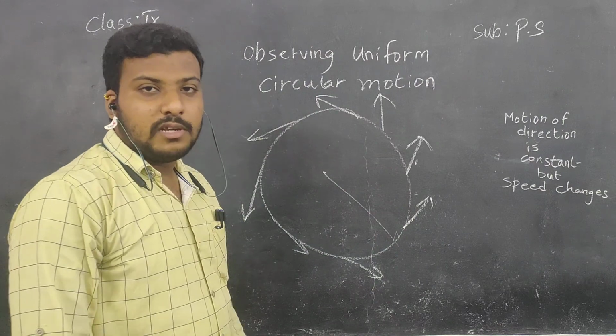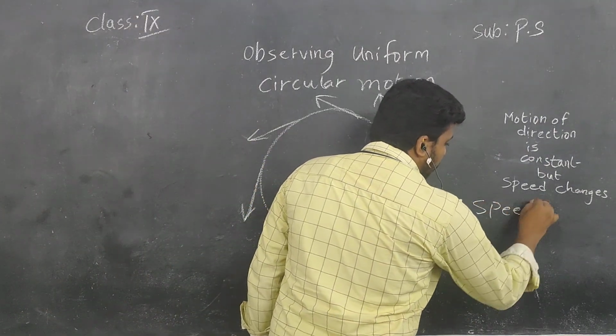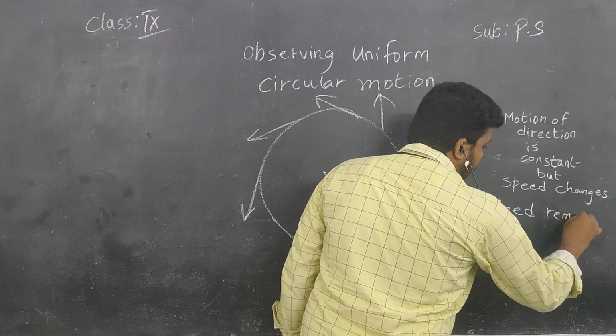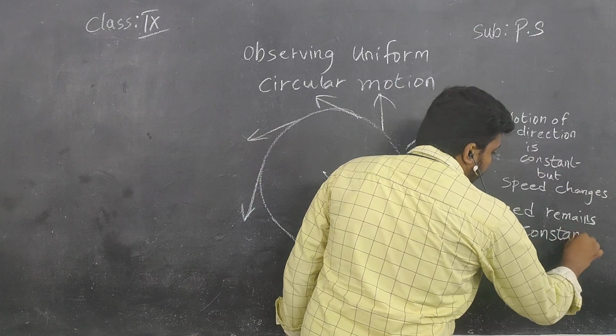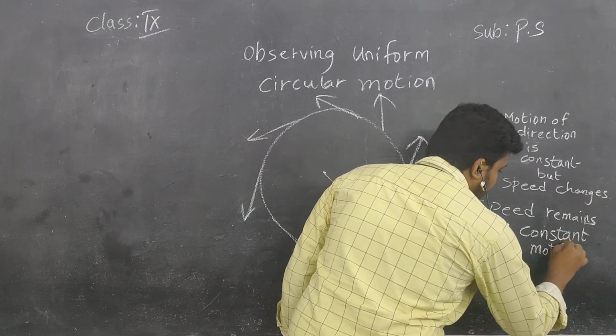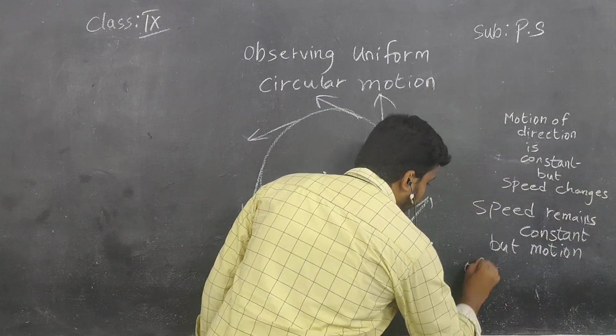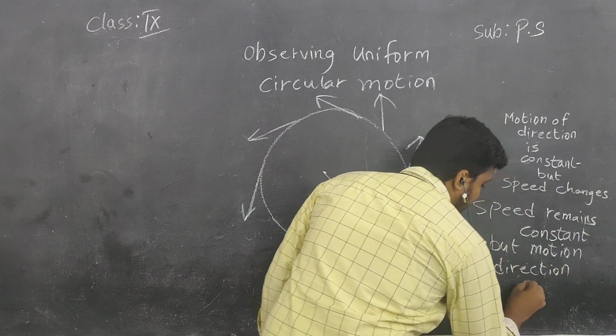Okay children, here the speed is the same. Speed remains constant, but motion of direction changes.